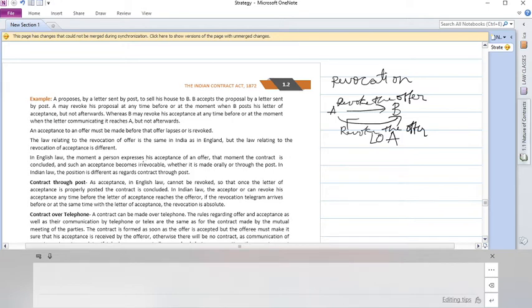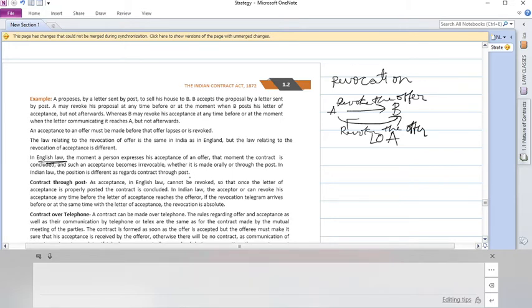In English law, the moment a person expresses his acceptance of an offer, the contract is done. Okay, the moment acceptance is given, the contract is done, and such an acceptance becomes irrevocable. Once acceptance is done, there's no concept of revocal of acceptance in case of English law. Be careful. That's not our law. In case of English law, once accepted, contract is done, they cannot revoke it, whether it is made orally or through post. But in Indian law, the position is different. Yes, we have an option to revoke our acceptance.